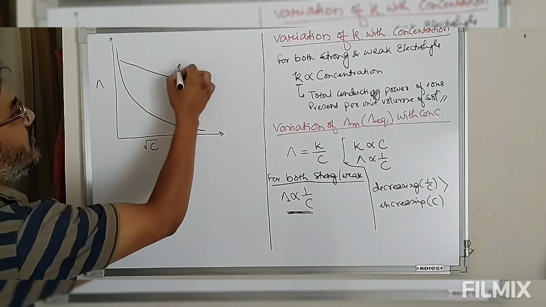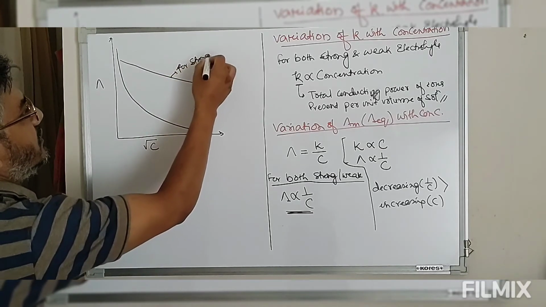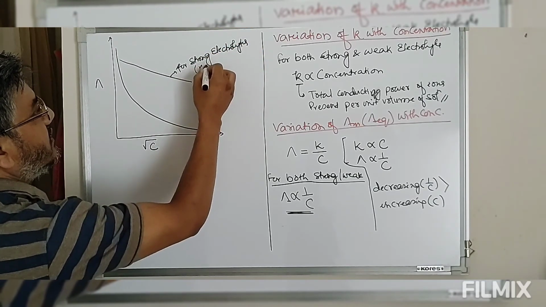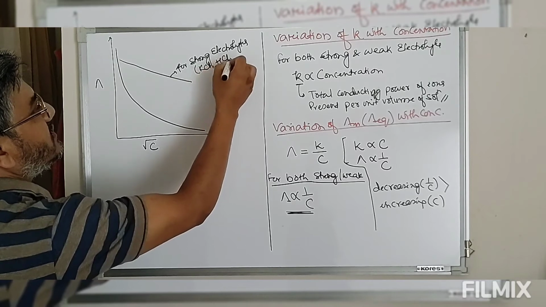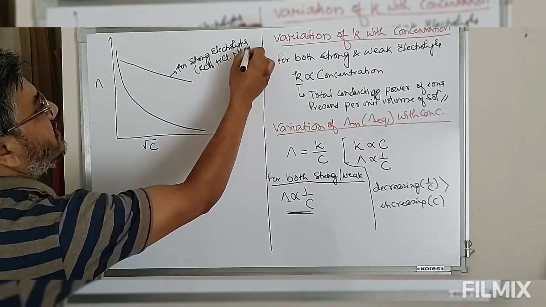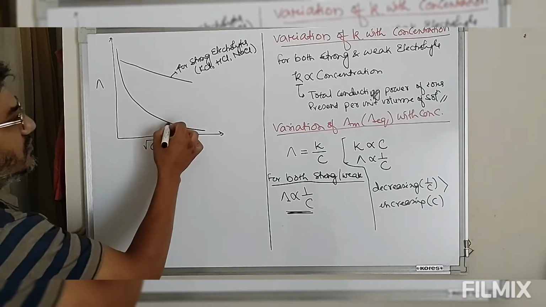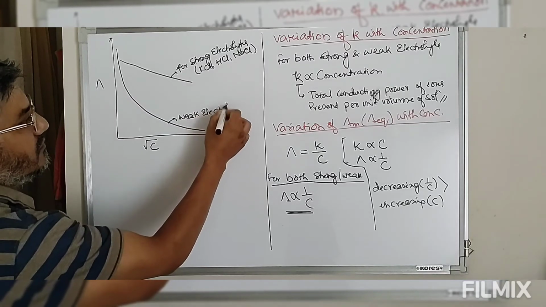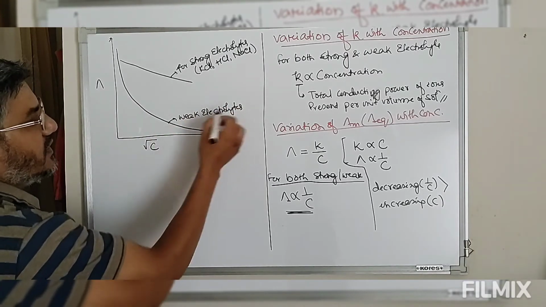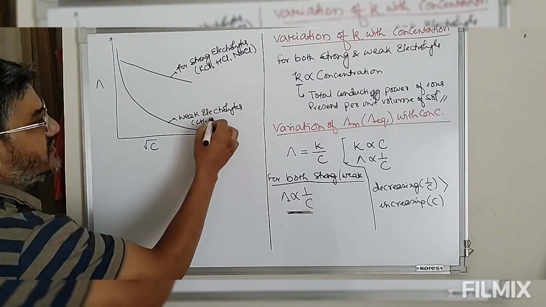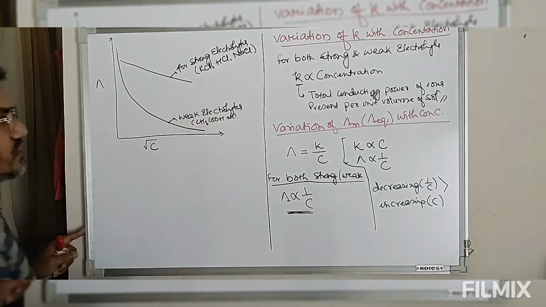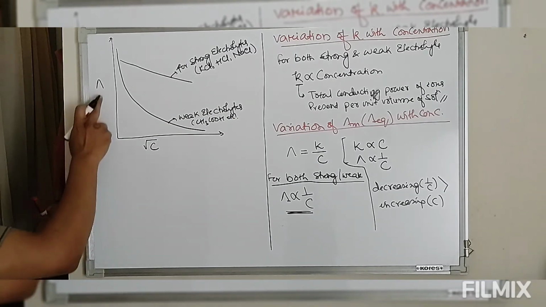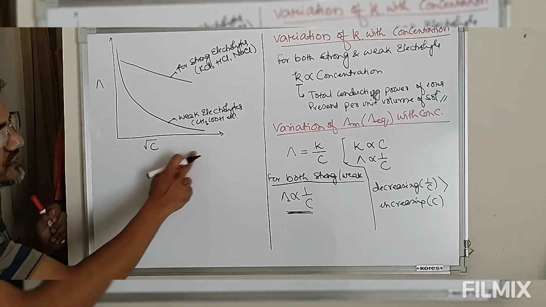So this is for strong electrolytes like KCl, HCl, NaCl, etc. This is for weak electrolytes. So weak electrolytes, like organic acids, this is acetic acid, etc. So for both weak electrolytes and strong electrolytes, this molar conductance decreases as the concentration increases.